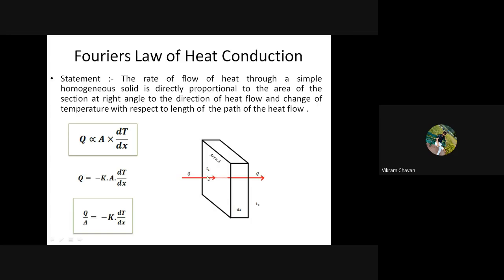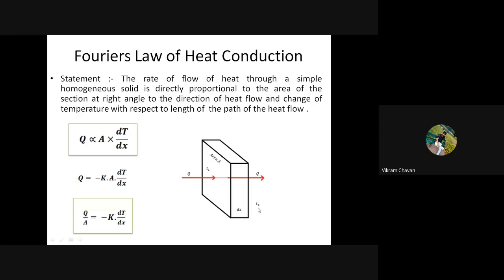And we are considering that this front side surface is maintained at a T1 temperature, whereas a similar kind of surface is on the opposite side, and this opposite side surface has T2 temperature.